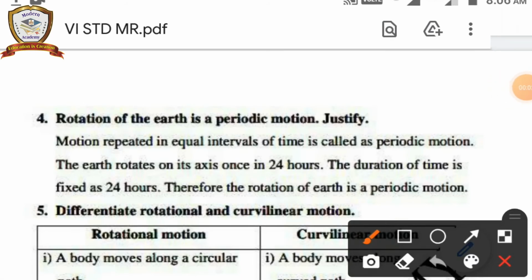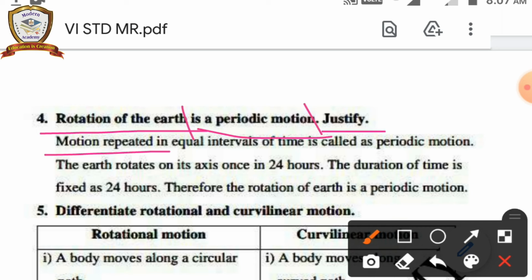This is the material reading session. See the Room letter 1, and your homework today is in Room letter 1. You have to study questions 4 and 5. See question number 4. Rotation of the earth is a periodic motion. Justify.